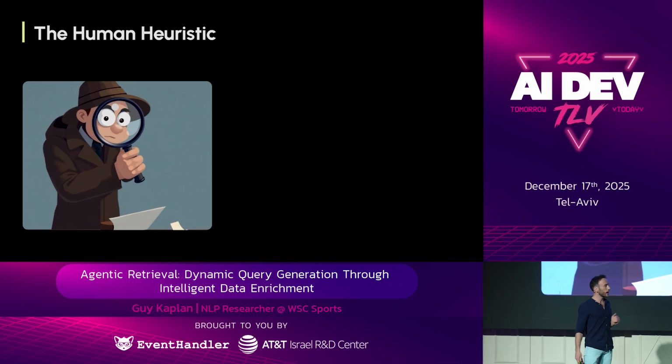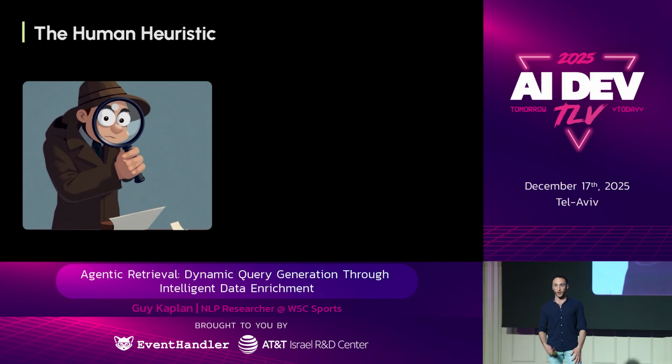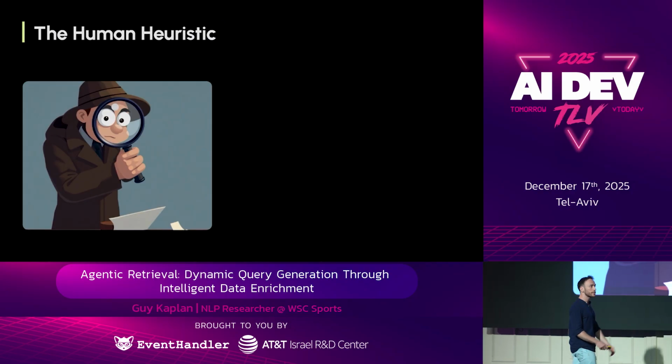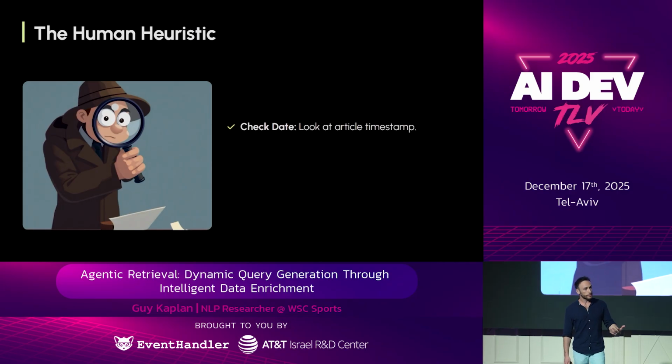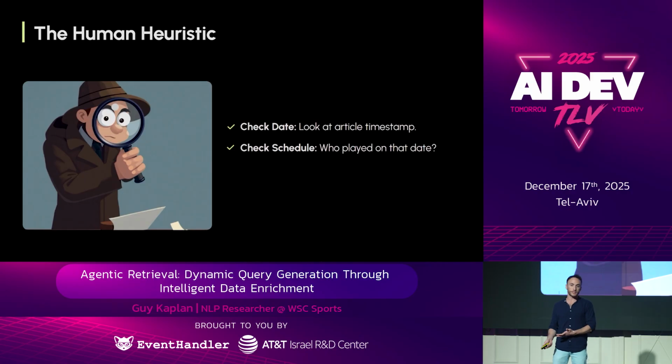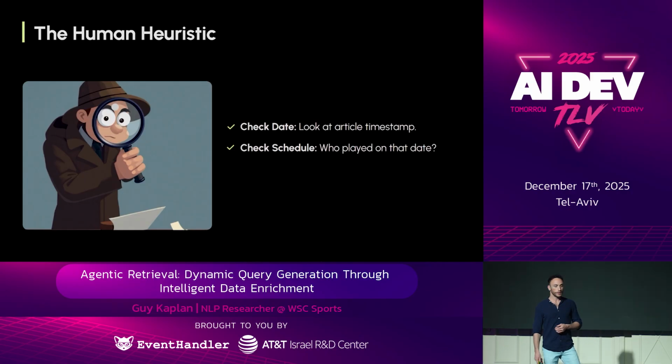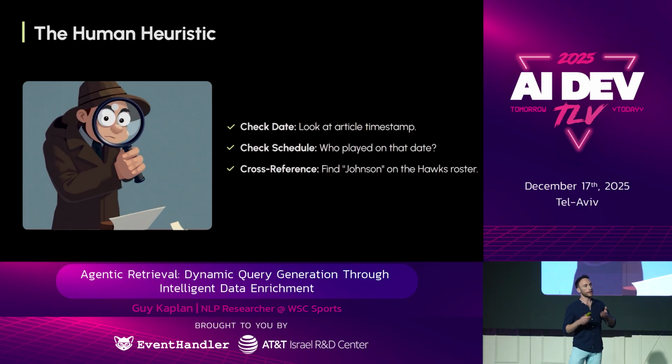So if I gave this query to a human video editor and asked him to actually find a good clip, they wouldn't just type Johnson and hope for a good result, right? They would actually stop and think. They would check the date, look at the article to define yesterday. They would check the schedule, who played yesterday. They would cross-reference: is Johnson playing for any one of the teams?